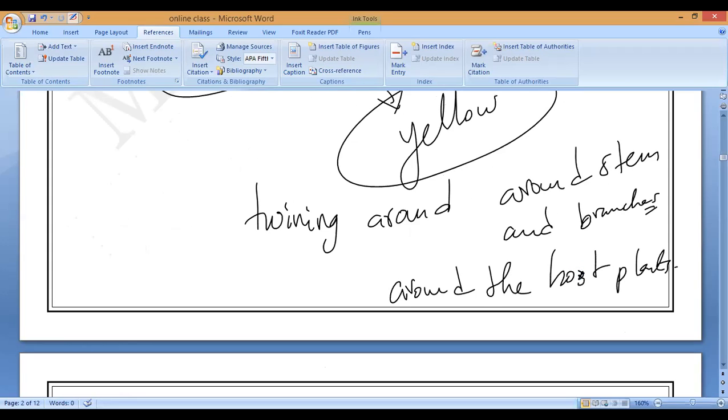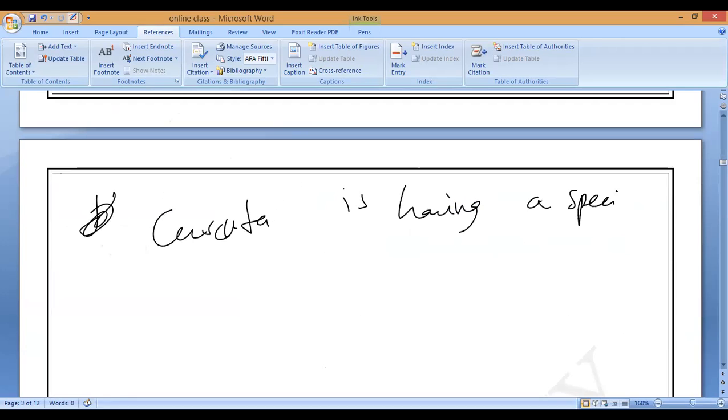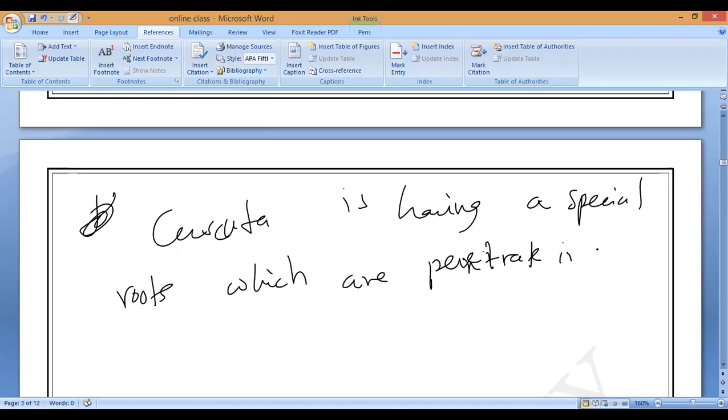So Cuscuta has special roots, sucking roots, which penetrate inside the stem of the host and suck all the food materials.